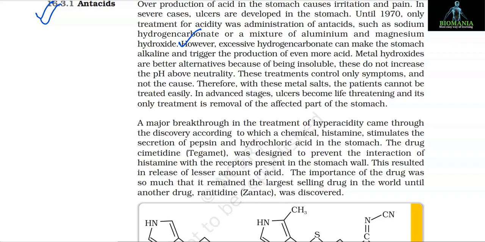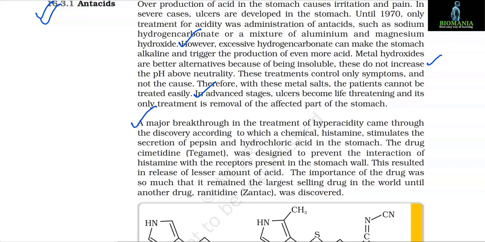Metal hydroxides are better alternatives because of being insoluble. These do not increase the pH above neutrality. These treatments control only symptoms and not the cause. Therefore, with these metal salts, the patients cannot be treated easily. In advanced stages, ulcers become life-threatening and its only treatment is removal of the affected part of the stomach.